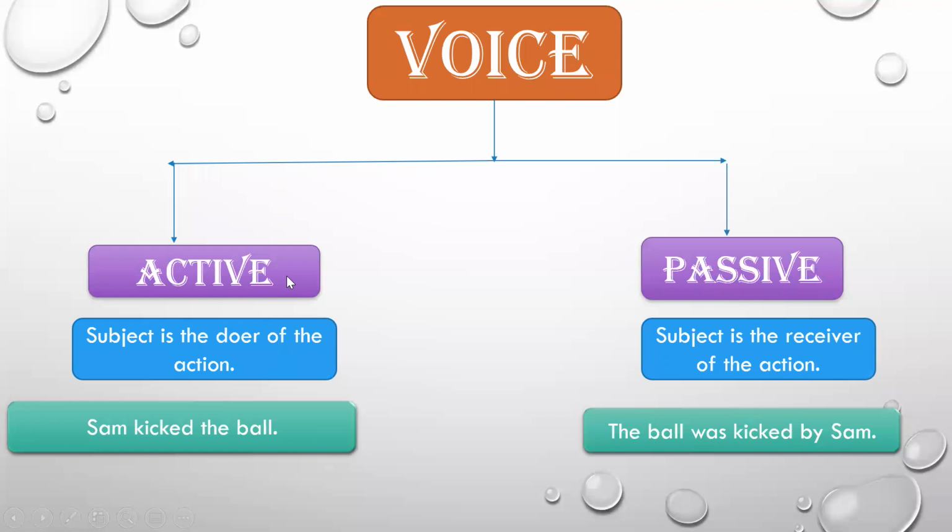So an active voice sentence has the subject as the doer, and in a passive voice sentence, the subject is the receiver of the action. As we took the example, Sam kicked the ball: Sam is the subject and Sam is the doer, so this sentence is in the active voice. And in the sentence, the ball was kicked by Sam, the ball is not performing the action. It is the receiver of the action. So it is in the passive voice. Sam kicked the ball is in the active voice and the ball was kicked by Sam is in the passive voice.